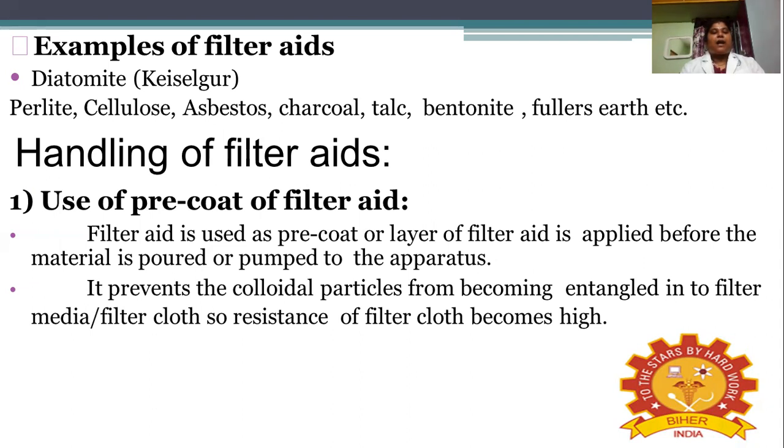And then handling of the filter aids. How do we need to handle them? Use of a pre-coat of filter aid overcomes the disadvantages, right? So for that we need to pre-coat the filter aid. The filter aid is used as a pre-coat, or a layer of the filter aid is applied before the material is poured or pumped into the apparatus. It prevents the colloid particles from becoming entangled in the filter medium or filter cloth, which would make the resistance of the filter cloth high.